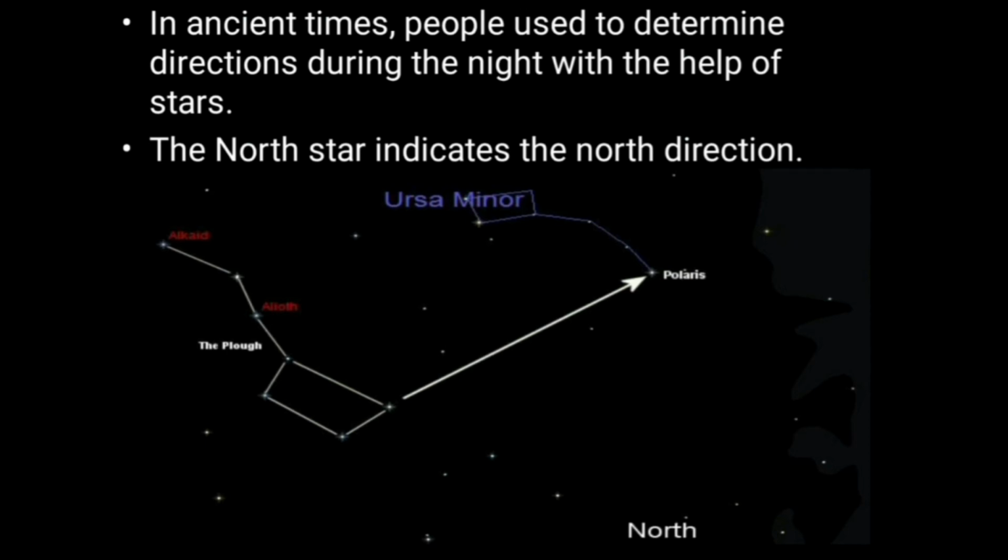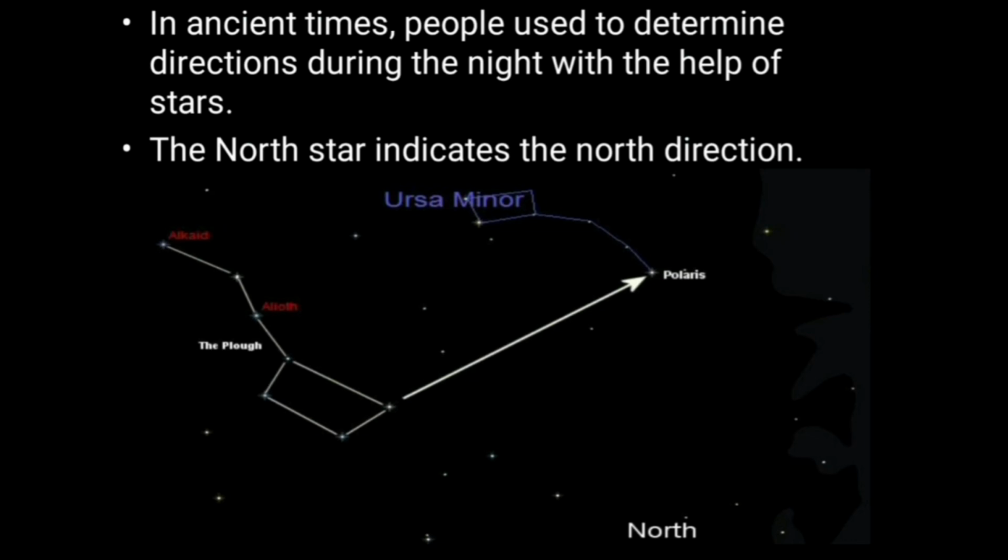Because the night sky is full of stars. Let's see how the ancient people used to determine the direction with the help of stars. The North Star indicates the north direction. The North Star is also called the Pole Star, or you must have heard about it in your local language. It is called Dhruv Star.